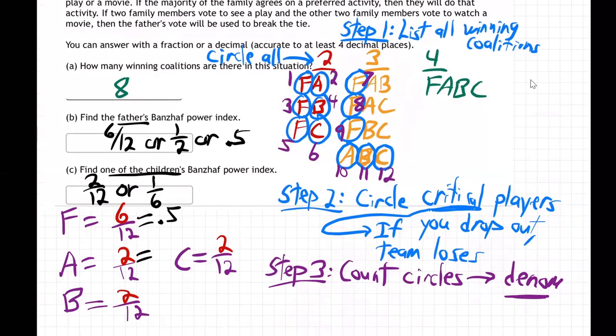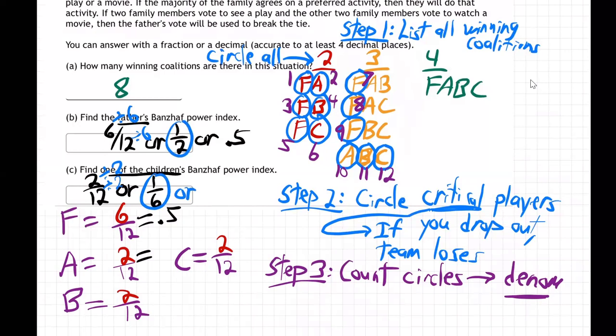Right, you see what I'm doing? I'm reducing the fraction there. You don't have to do that, but you could, if you wanted to, divide top and bottom by 6, and that makes it 1/2, and this one divide top and bottom by 2. That makes it 1/6. You don't have to do that, or just divide it on your calculator.